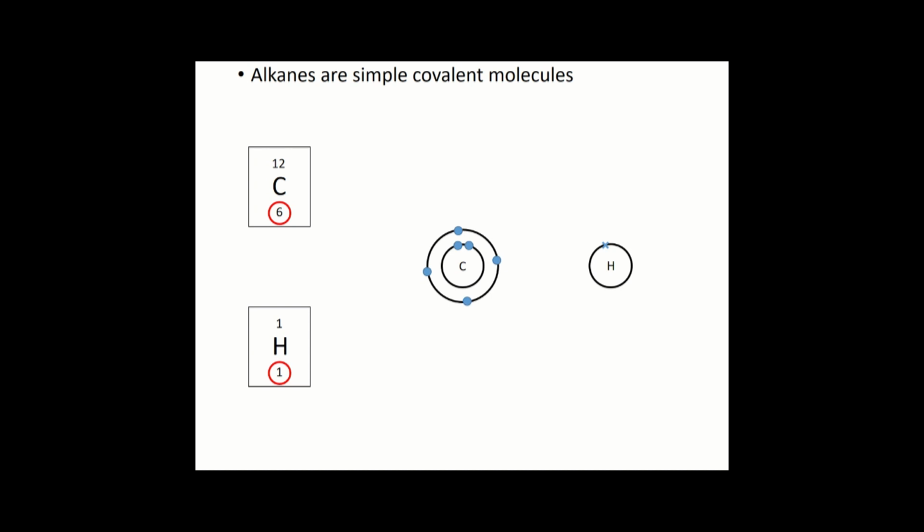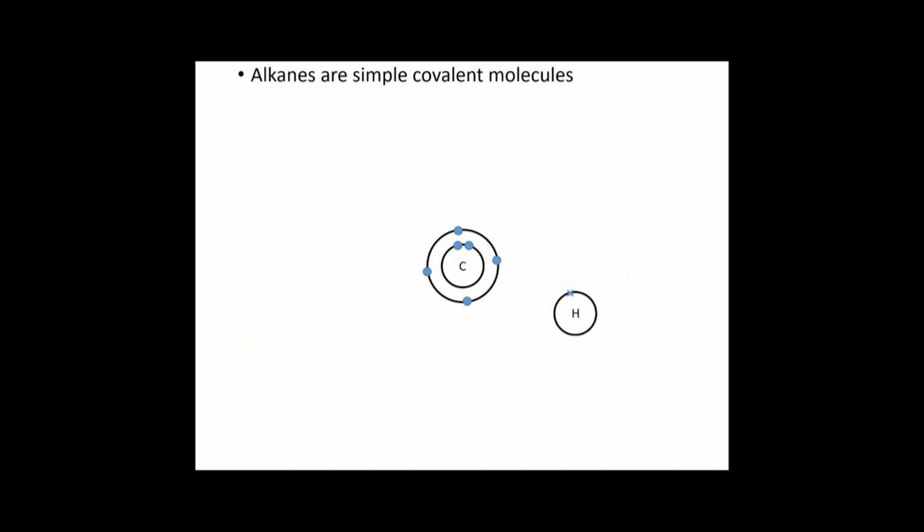So if you remember from our introduction to bonding topic, to make a covalent bond, we have the overlap of atoms so that they can share a pair of electrons. And so if I take my hydrogen atom and I overlap it with the carbon atom, you can see that the hydrogen has 2 electrons in its outer shell now because it's sharing, and the carbon now has 5. Now that's great for the hydrogen because we know that 2 is the maximum number of electrons that we can have in a hydrogen atom's outer shell, which is the first shell, and so that is now stable.